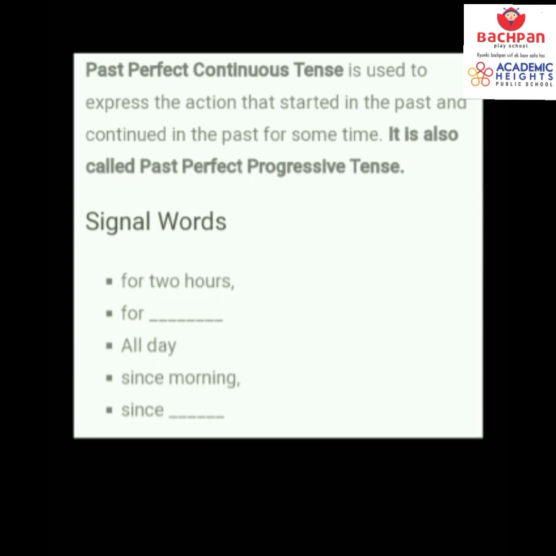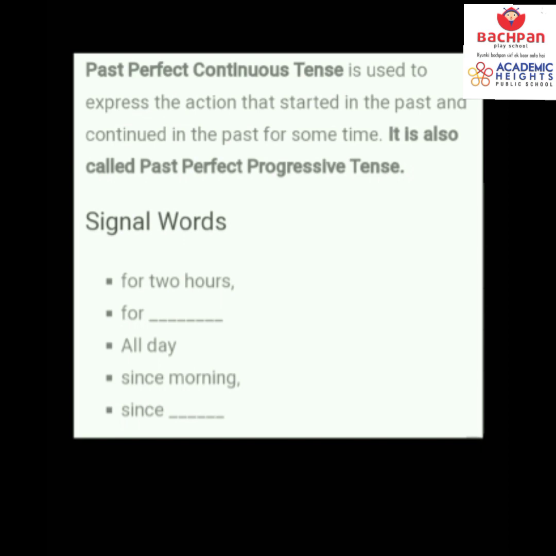Now children, this tense is used to express the action that started in the past and continued in the past for some time, and it remained in the past, meaning it has no relation with the present. It started in the past and it continued for some time in the past and then ended in the past. So this is past perfect continuous tense, and it is also called past perfect progressive tense.